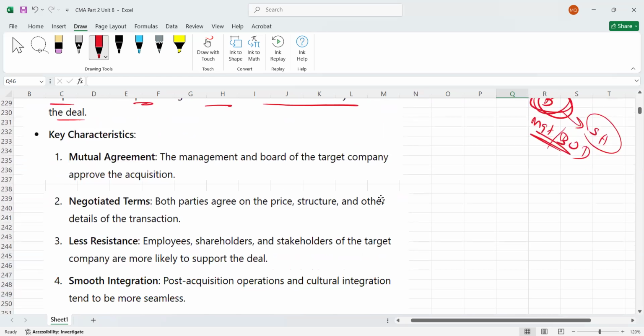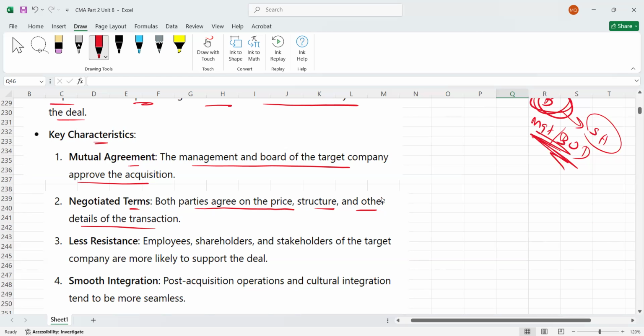These are the key features of a friendly takeover. Number one, mutual agreement: the management and the board of the target company approve the acquisition and don't oppose it. Negotiated terms: both parties agree on the price, structure, and other details of the transaction. So they will decide at which price they will convince the shareholders to sell the stock.